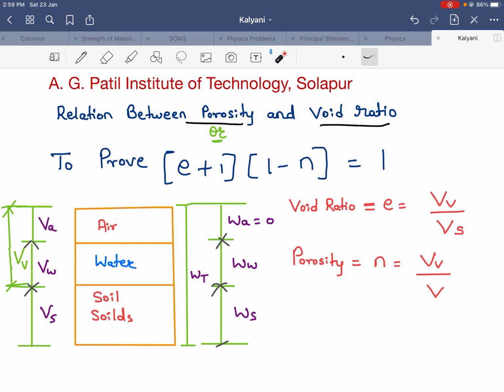Now here the voids ratio, that is e, is equal to volume of voids to volume of soil solids, and porosity, that is denoted by small n, is volume of voids to total volume. Now we will solve this.